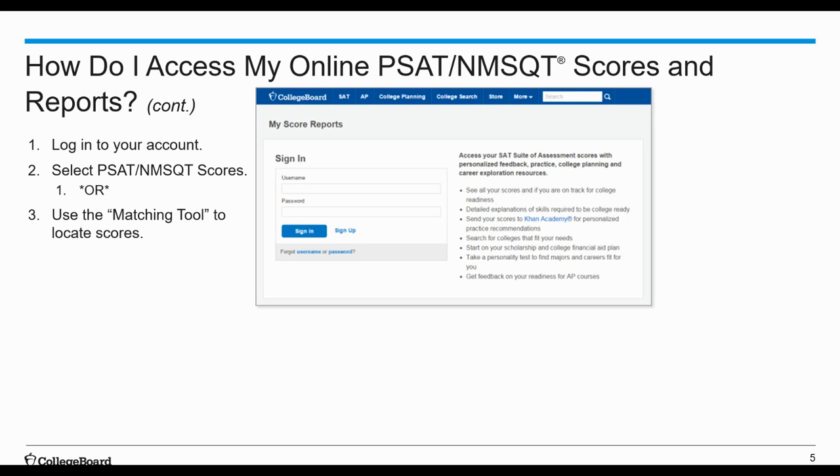If your most recent test, which is the test that I'm focusing on right now, is missing, you can go to the bottom of the screen for suggestions to find your scores under Don't See Your Scores. When you click on that, you'll click Matching Tool and you'll verify and update your information to get your scores. You must remember that your email address must match your registration information for the scores to be loaded onto the account. So whichever email address you used on your PSAT and NMSQT should be the same email address that you use to access your scores.